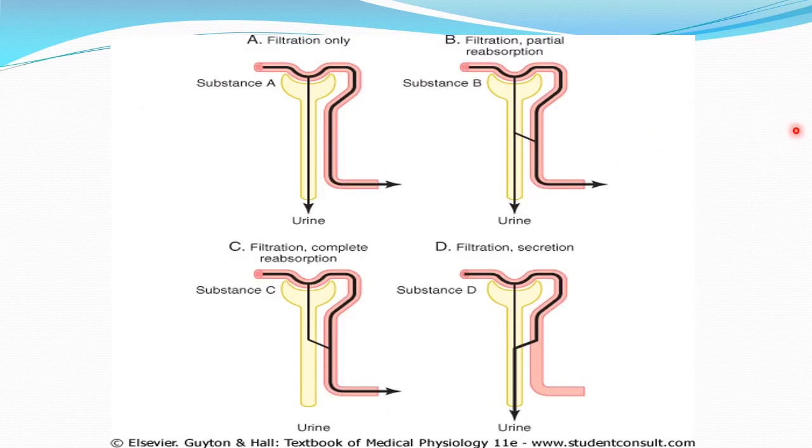So this figure shows the behavior of various substances with regard to their filtration and excretion in the urine. Look at the first figure. Let us see a substance that is getting filtered through the glomerulus, but is not reabsorbed or secreted. So it will be excreted as it is. So यहाँ पे जितना filtration होगा उतना ही उसका urine में excretion होगा, okay? Because यहाँ पे reabsorption or secretion नहीं है.